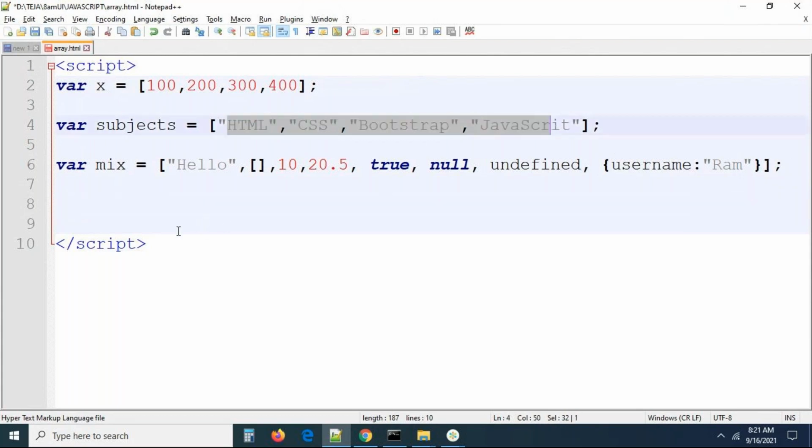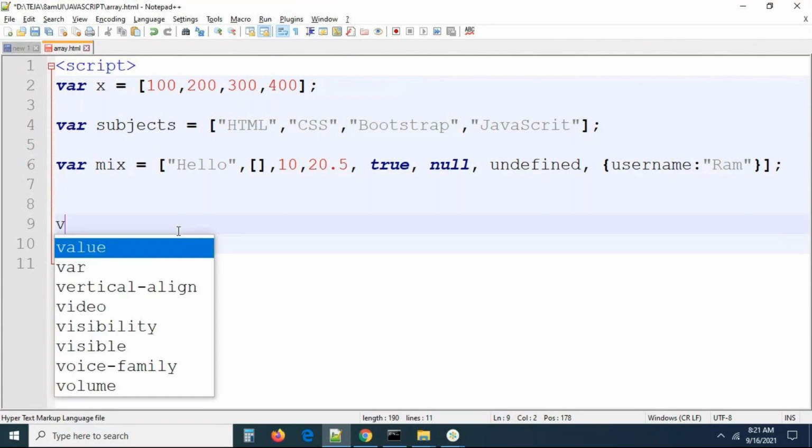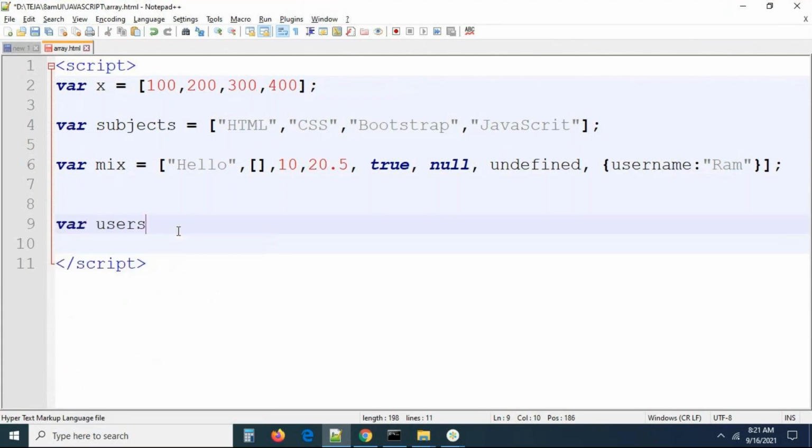Remember, guys, here I am writing some kind of array where users is equal to, and normally user is equal to, what is this denotation? You know, right? It's an object. Here I'm taking fname colon something, lname colon something, and city colon something like this.